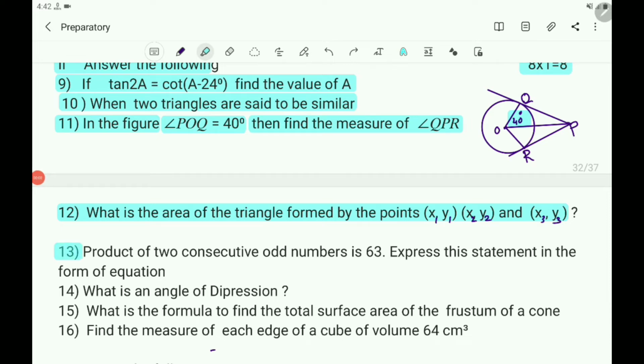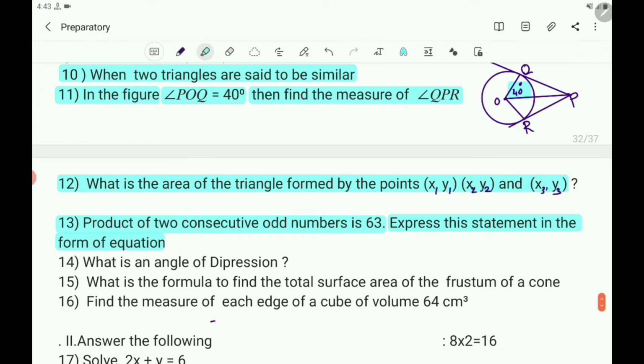13th question. Product of two consecutive odd numbers is 63. Express this statement in the form of an equation. What is the question? Product of two consecutive odd numbers is 63. Express this statement in the form of an equation.